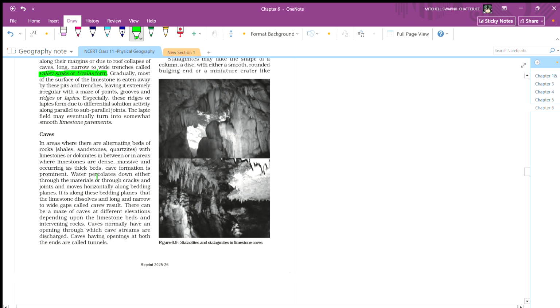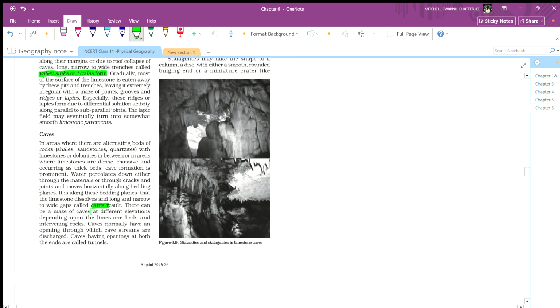The water percolates down either through the material or through cracks and joints and moves horizontally along the bed planes. It is along these bed planes that the limestone dissolves and long, narrow, and wide gaps called caves result.